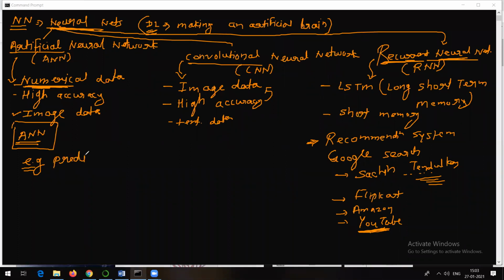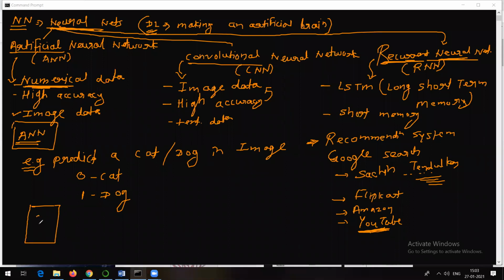So we want to predict whether a cat or a dog is present in the image, right? Here it is an image. We want to predict whether a cat or a dog is present in the image. So let's suppose 0 indicates cat and 1 indicates dog. Let's suppose this is what we have. So we got an image. In this image, there is some picture here, something like this we have. We want to find out whether it's a cat or a dog, right?